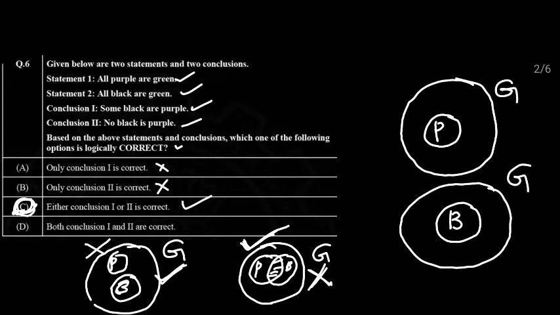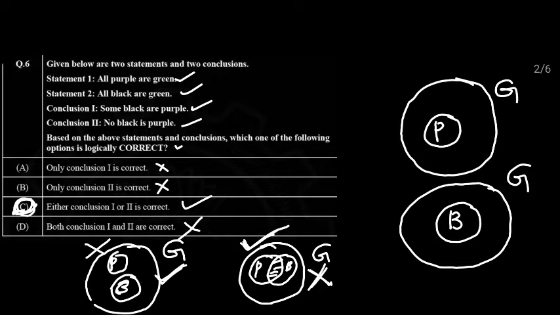So either conclusion 1 or 2 is correct is the absolutely correct answer. Both conclusions are correct is also wrong, because if one conclusion is correct, the other conclusion is not going to be correct. So this is the 6th question.